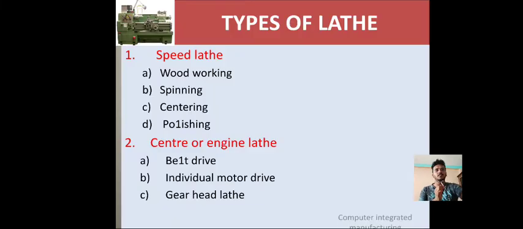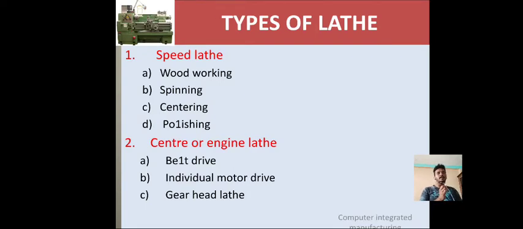Session 2, types of lathe. We have speed lathe. In the speed lathe we have woodworking lathe, spinning lathe, centering lathe, polishing lathe. Number two is the center or engine lathe.